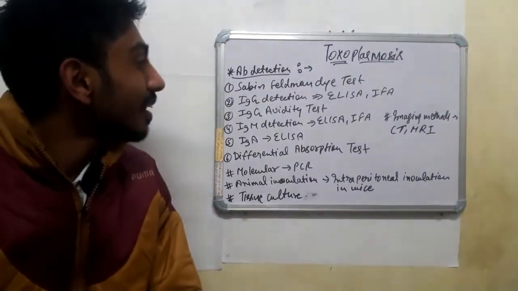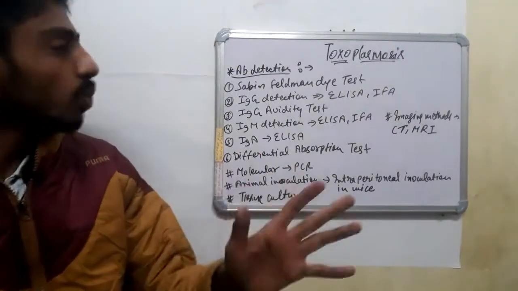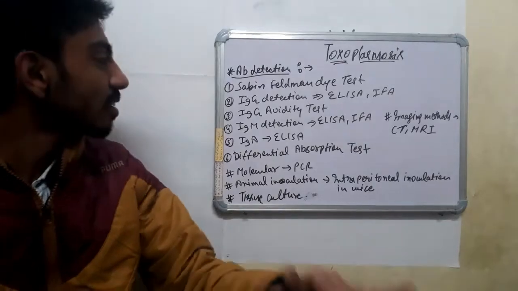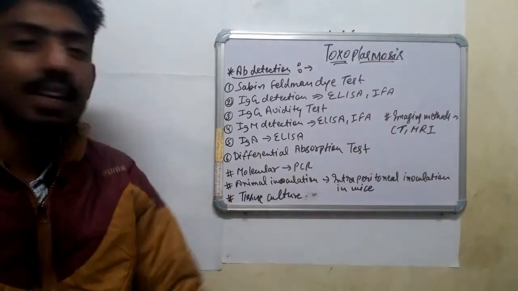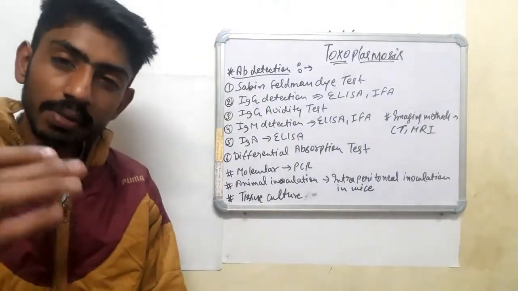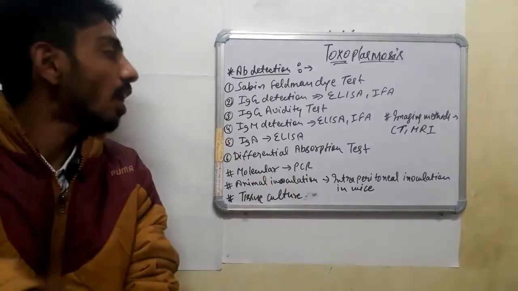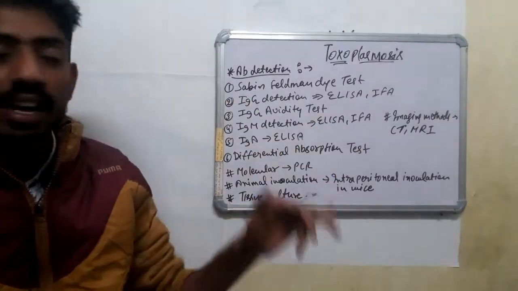So guys, let's discuss some antibody detection tests. We can do the Sabin-Feldman dye test, and we can detect IgG in serum by ELISA and IFA. We can also do the IgG avidity test; in the next video I am going to discuss it.